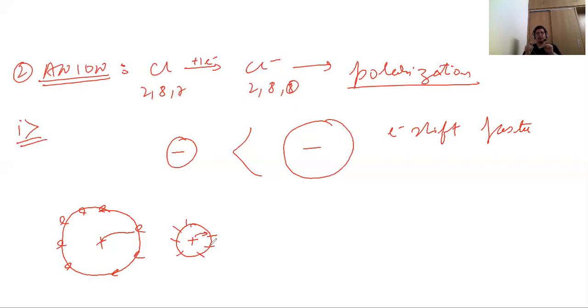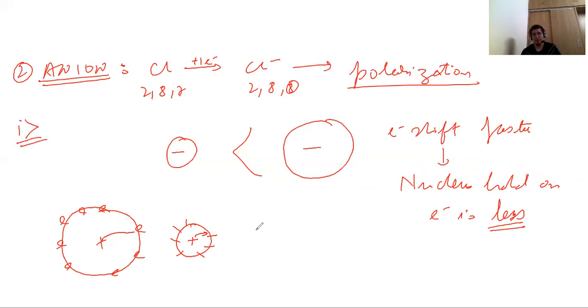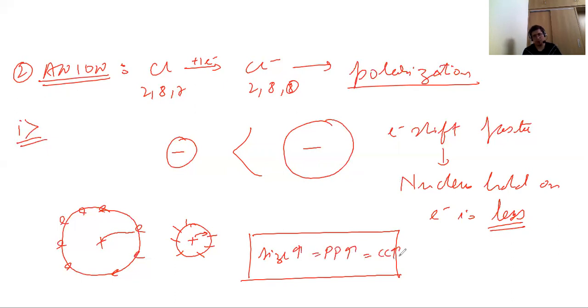So if the size is big, the electrons shift faster because the nucleus's hold on the electron is less, or you can say it is weak. So it gets distorted and polarization takes place. Remember, polarization will only take place when it distorts in the presence of your cation. So from this we get to know that if the size of the anion is bigger, polarization is higher, covalent character is higher. This is the first point.